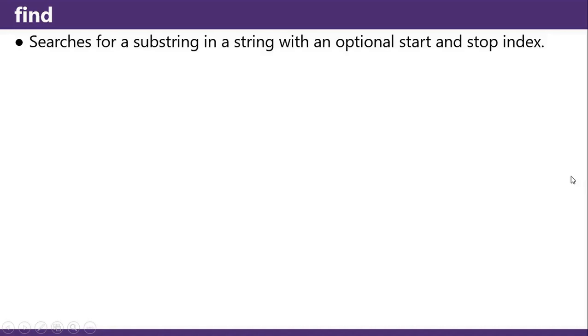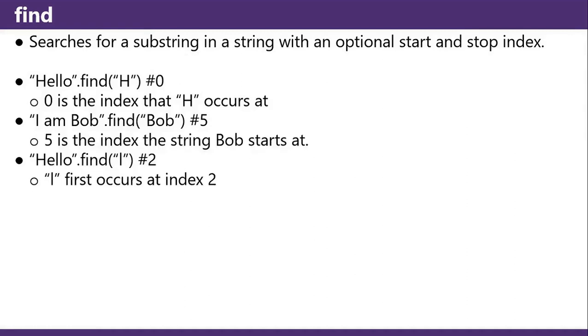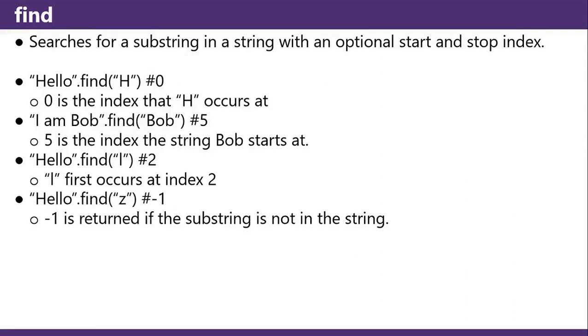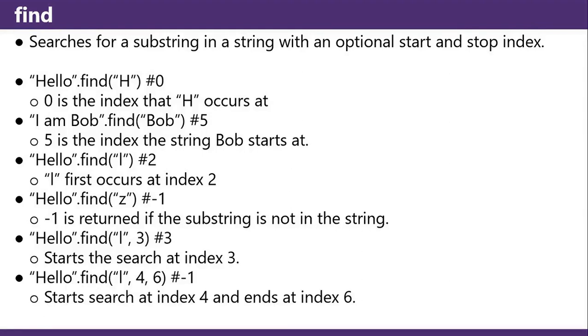Searching for substrings. Find searches for a substring in a string with an optional start and stop index. "hello".find H is 0, as 0 is the index that H occurs at. "I am Bob".find Bob is 5, because 5 is the index the string Bob starts at. "hello".find L is 2, because L first occurs at index 2. "hello".find Z is -1, because -1 is returned if the substring is not in the string. "hello".find L, start at 3, is 3, because you start the search at index 3. "hello".find L, start at 4, end at 6, is -1, because there's no L between 4 and 6.